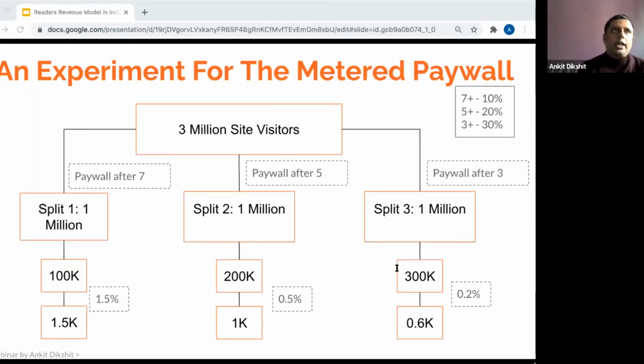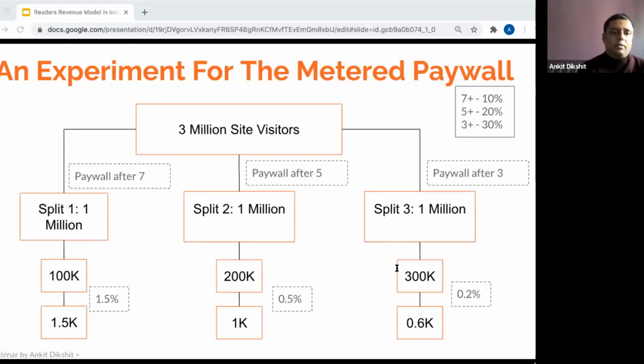And there we saw that almost 100,000 people saw the paywall, while in the second split 200,000 people saw the paywall, and in the third split 300,000 people saw the paywall. And obviously, the likelihood of conversion for the people who are consuming more content would be higher. These are hypothetical numbers that I've added just to keep the numbers restricted, and you will see 1.5% people converting from the 100,000 base, while 0.5% converting from the second base, and 0.2% converting from the third base.